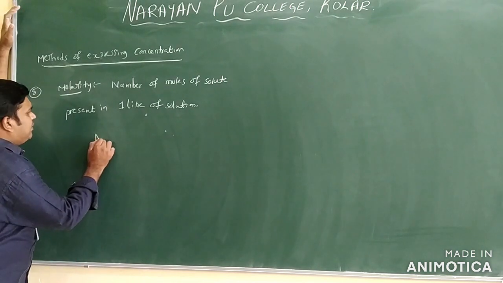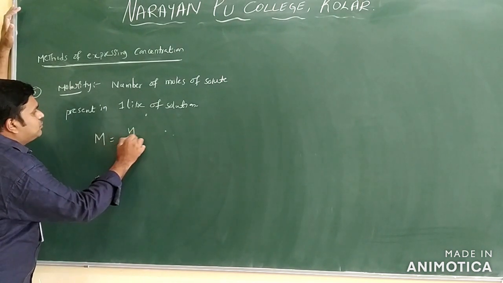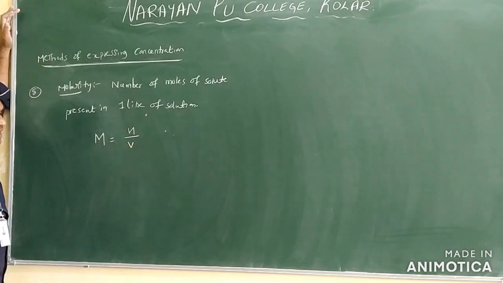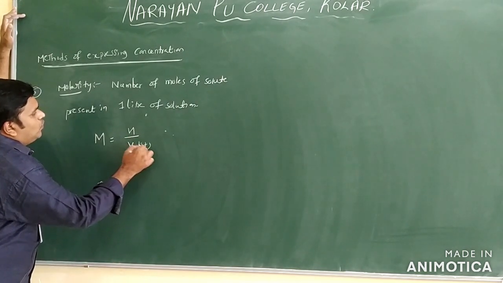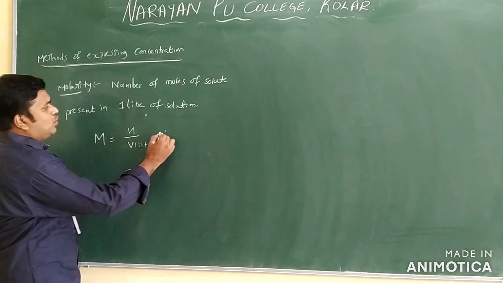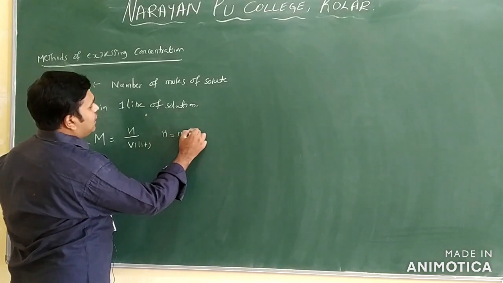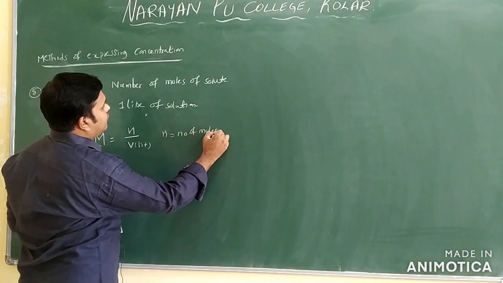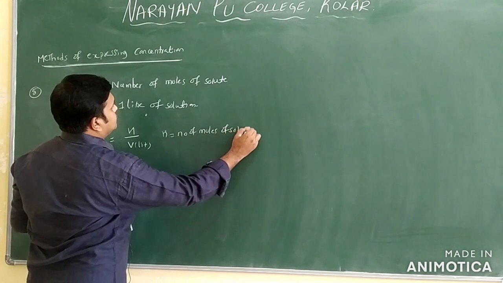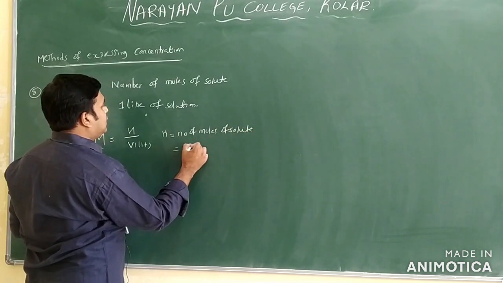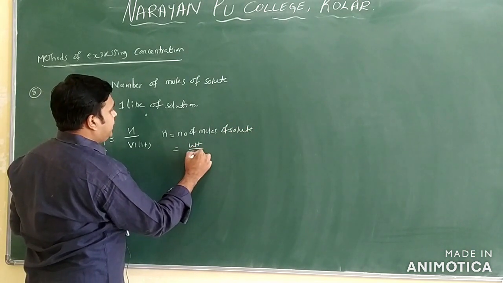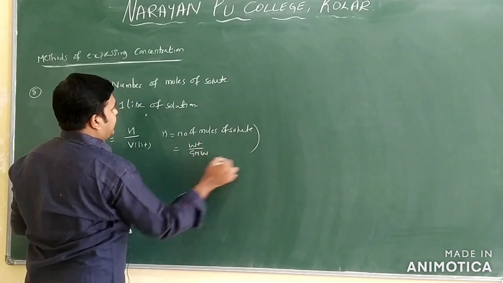I will write here M is equal to molarity is equal to N by V in liter only. What is N? N is equal to number of moles of solute. Number of moles of solute you will write as weight by gram molecular weight only.